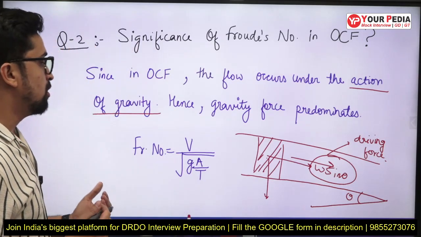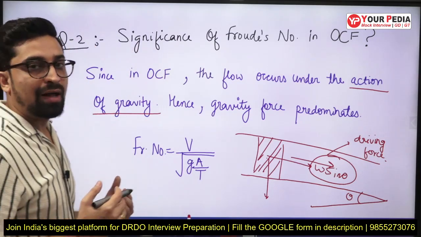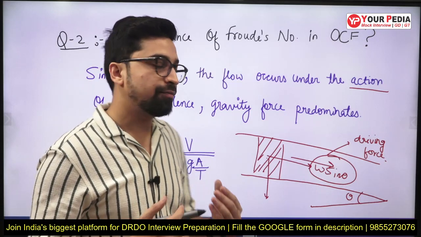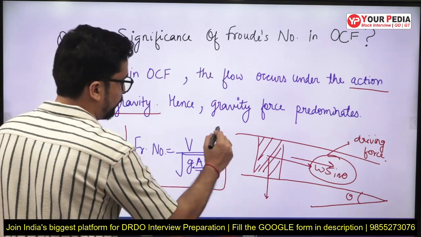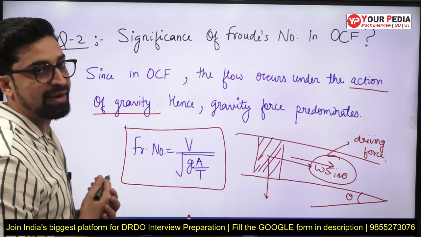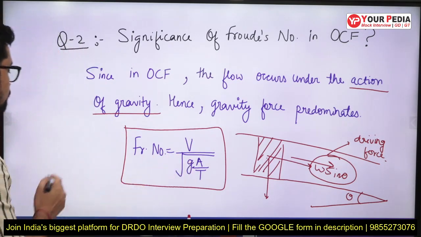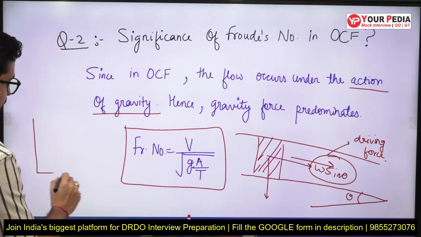For open channel flows, Froude number we can calculate as Froude number is equal to V upon root of gA by T, so let us take a rectangular channel.